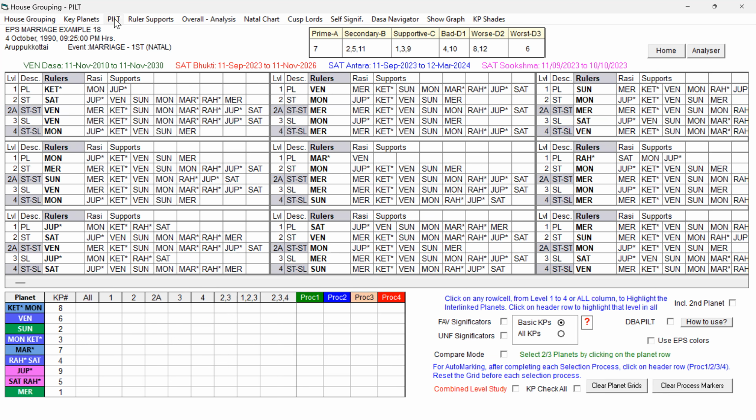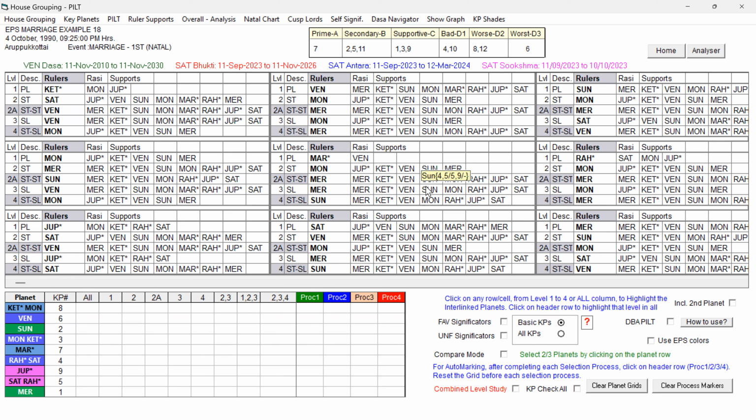But in the PILT table, we can find the role of the key planets in the rulers, and also in supports and ruler link. A combined study with the EPS table will always be good. That facility has already been given here. If you click on any planet, the EPS table will open, so we can do that combined study.